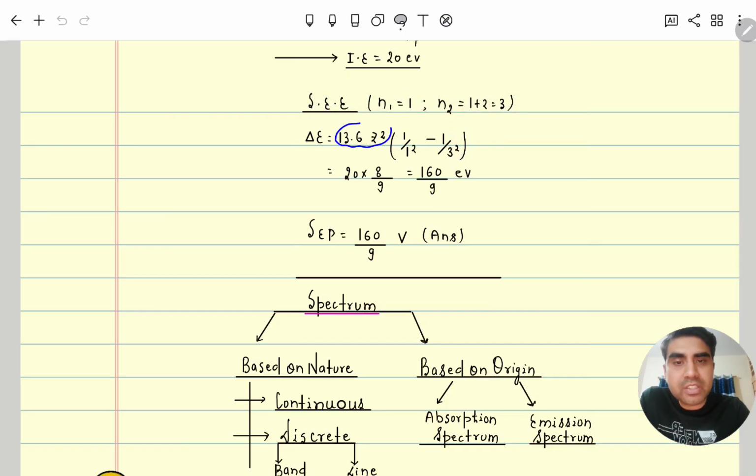So 13.6 Z square is the ionization energy value, which is 20. So overall the second excitation energy is coming to 160 by 9 electron volt. So the second excitation potential will be what? 160 by 9 volt only.